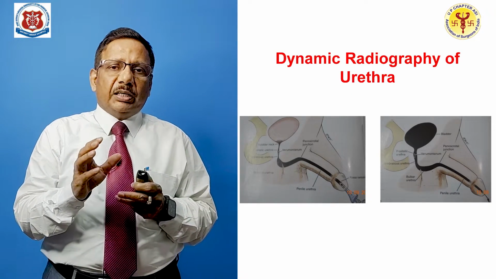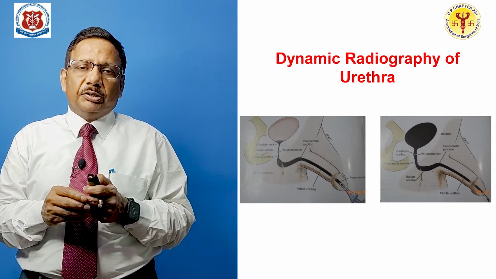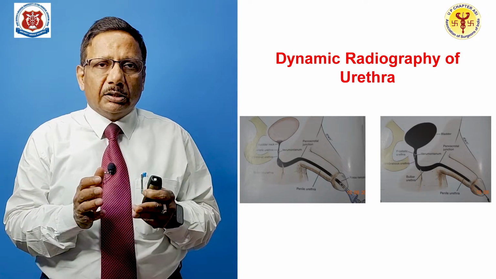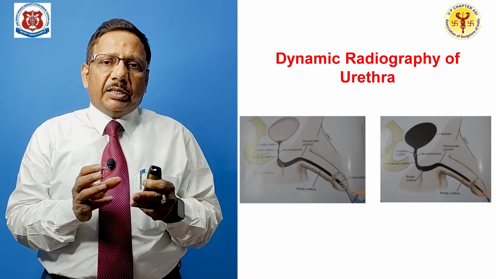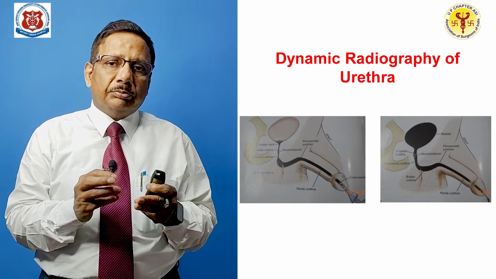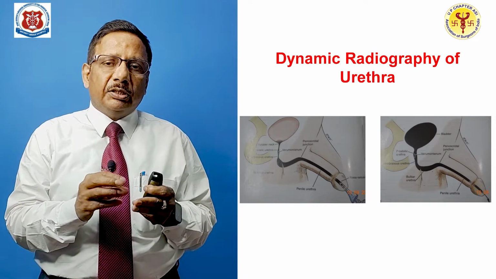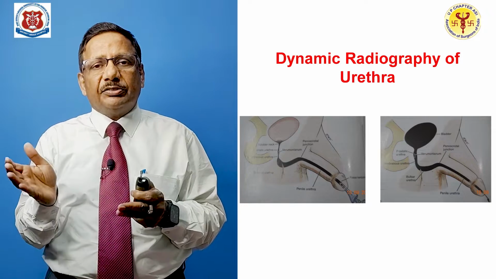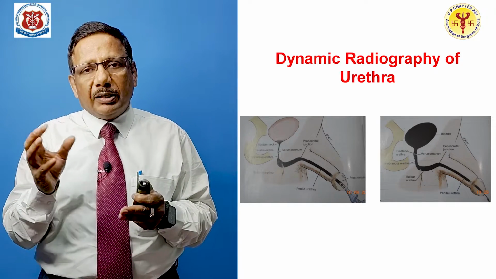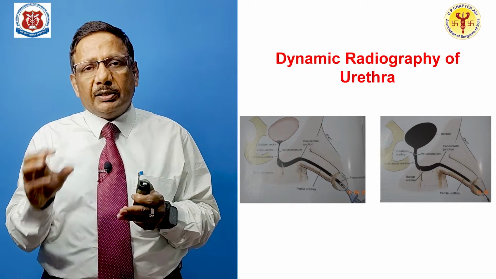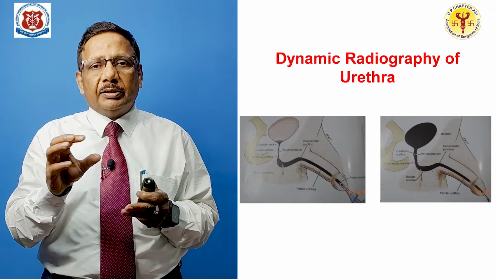Now, this picture I have taken again from the book Campbell Urology, and this is a diagrammatic representation. On the left side, this is retrograde urethrogram, where dye is pushed from below through the meatus and fills the whole urethra, and the urethra is normal. On the right side of the picture, the bladder has been filled and the patient is voiding, and in the voiding session you take the X-ray and find that the urethra is normal.